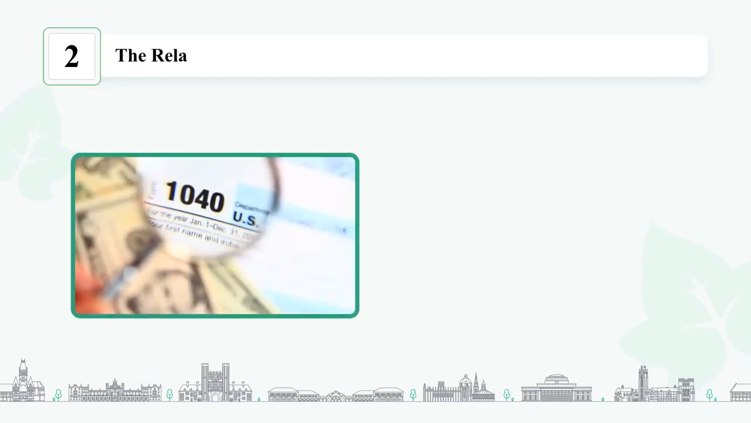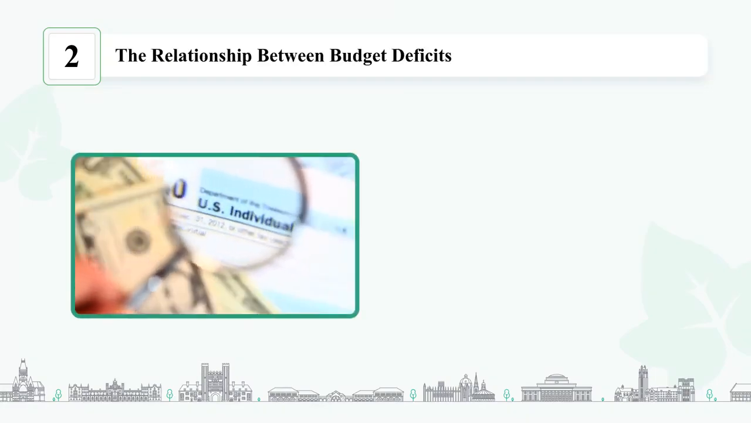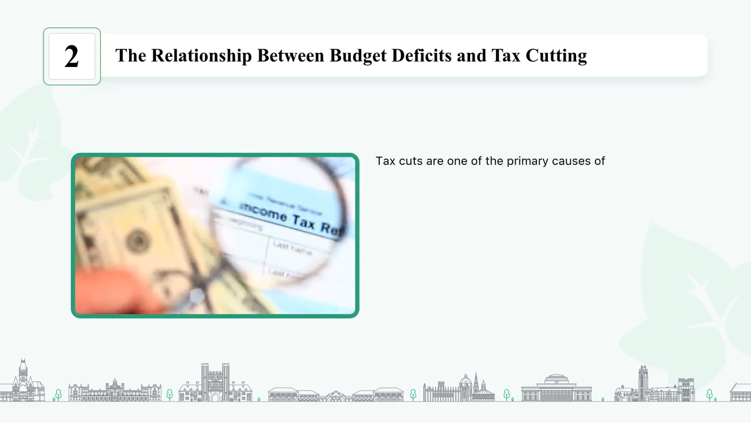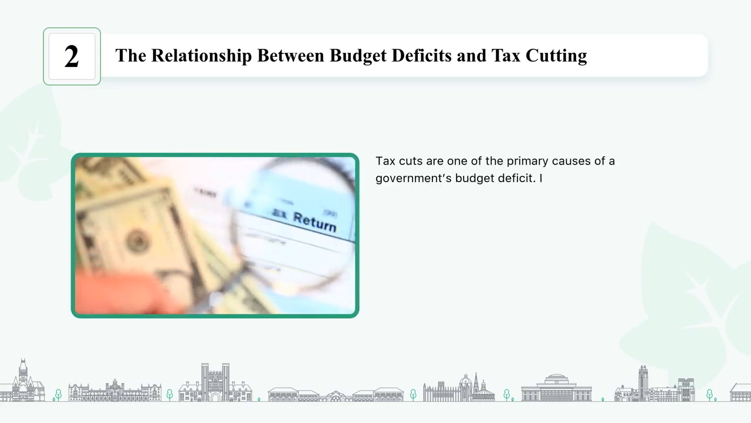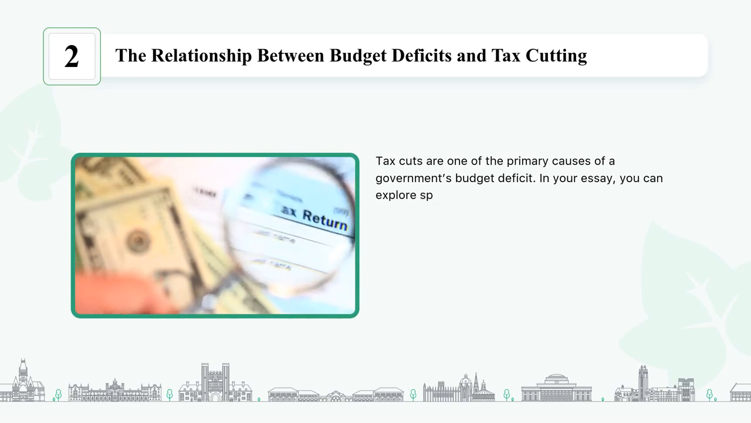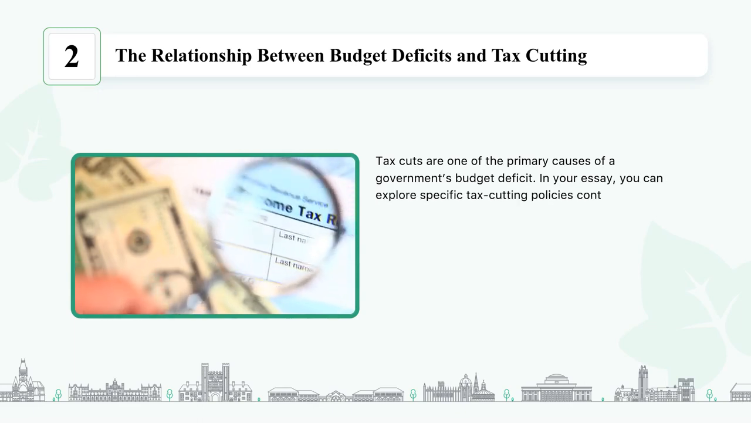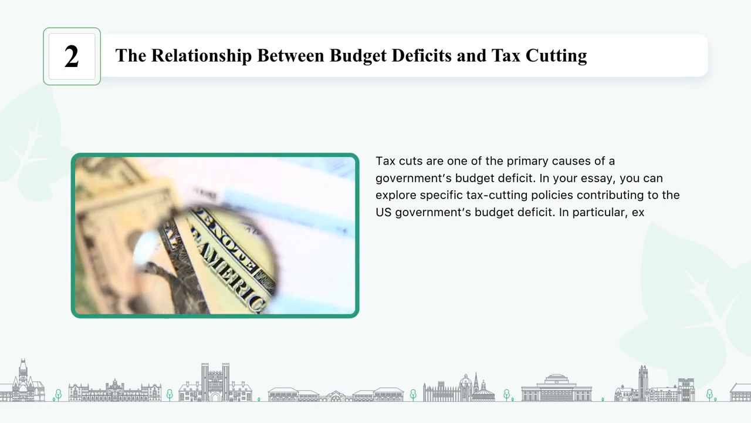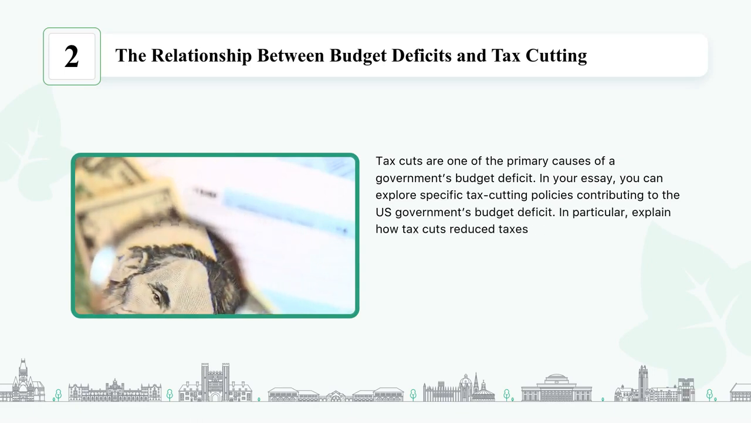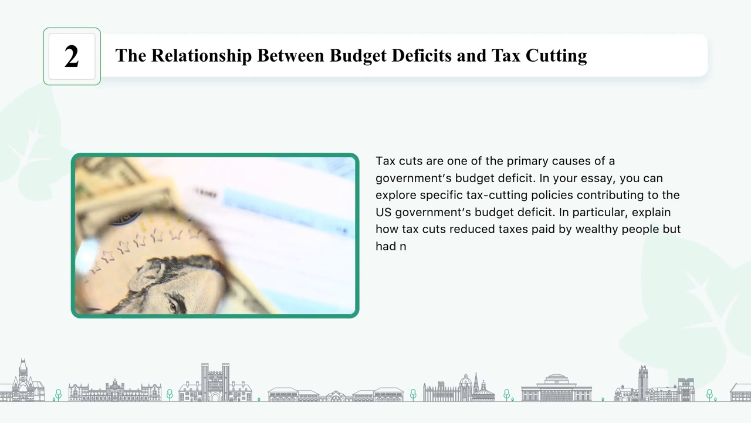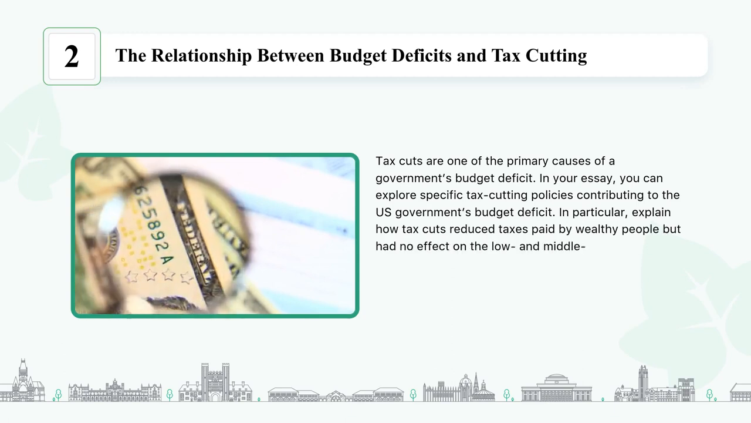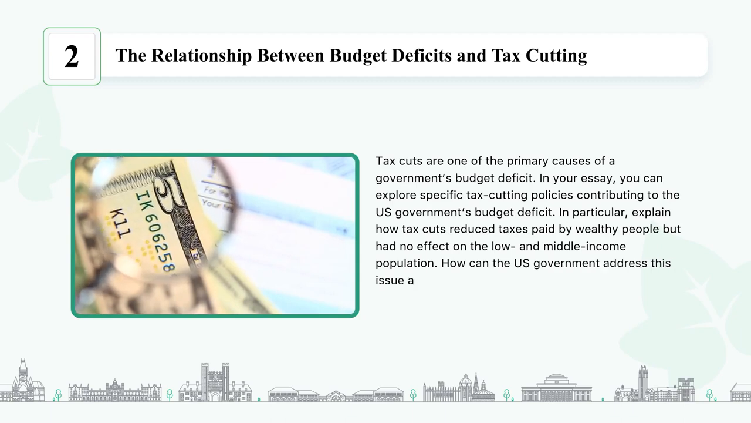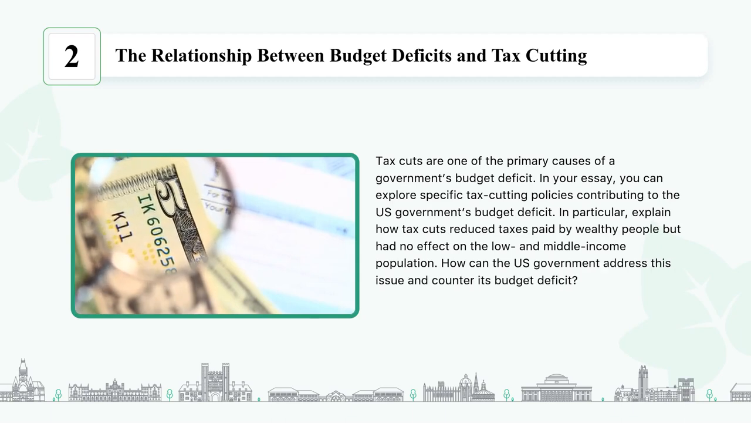The relationship between budget deficits and tax cutting. Tax cuts are one of the primary causes of a government's budget deficit. In your essay, you can explore specific tax-cutting policies contributing to the U.S. government's budget deficit. In particular, explain how tax cuts reduced taxes paid by wealthy people but had no effect on the low and middle-income population. How can the U.S. government address this issue and counter its budget deficit?